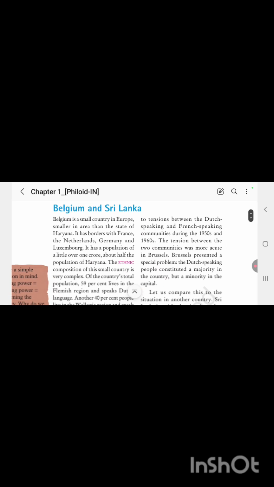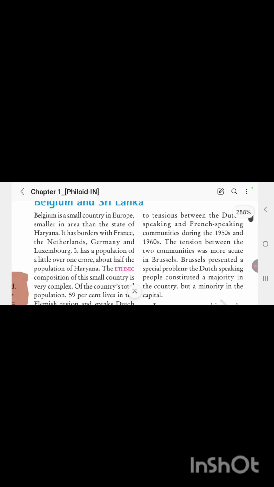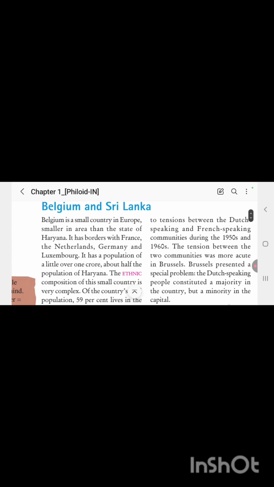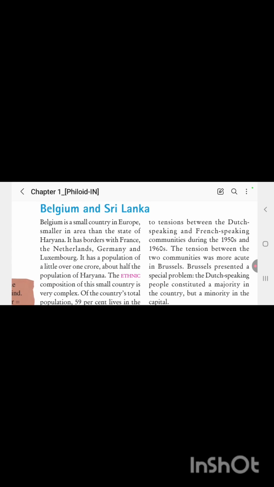Here you can see Belgium and Sri Lanka. First, the description given about Belgium. Belgium is smaller than the Indian state of Haryana, you can see Haryana is bigger than the country Belgium. It has borders with France, Netherlands, Germany, and Luxembourg.